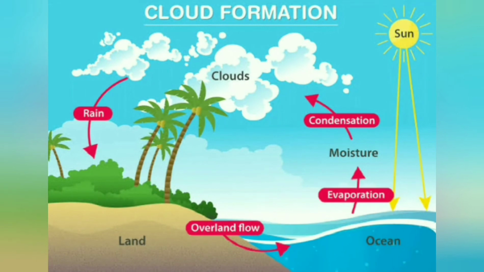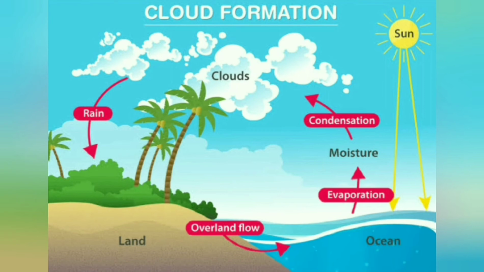As the sun heats up the land during daytime, the water present in the water bodies also heats up and evaporation of water takes place. Now the water present in the water bodies becomes water vapor in the air. Okay, and this water vapor rises up in the sky and starts to form clouds.